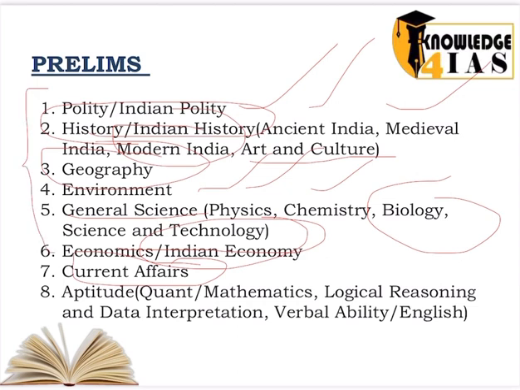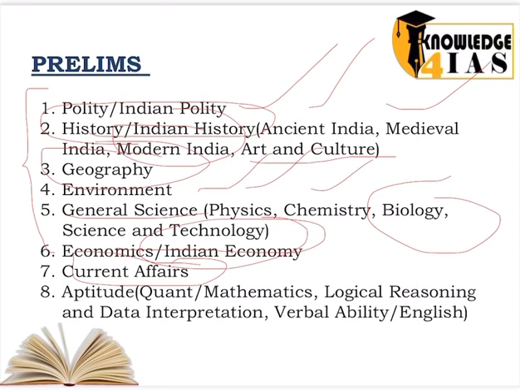Okay, but here one more thing that I would like to add at this point of time, that the syllabus of all of these subjects, that is polity, history, geography, environment, general science, economics, is only up to class 12th. We can say that UPSC also breaches the domain of class 12th, but more or less the subject is confined up to class 12th only. And in general science, the syllabus is confined only up to class 10th with few exceptions. There are a few chapters from class 11th and 12th also that we are expected to study, but more or less the syllabus is confined to class 10th only. So this is all about the subjects which are there in the prelims examination.